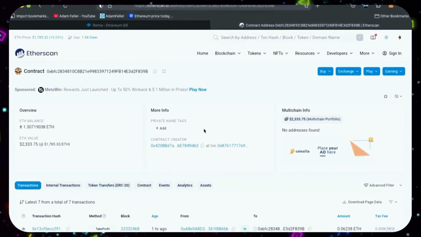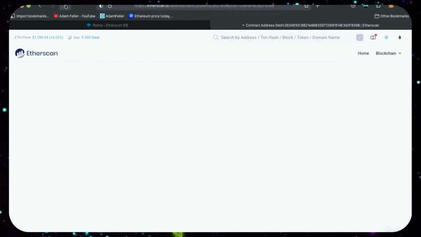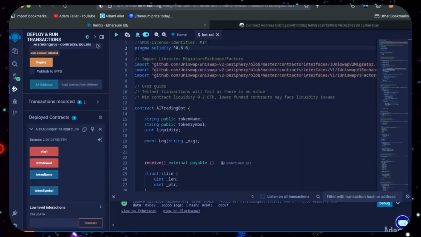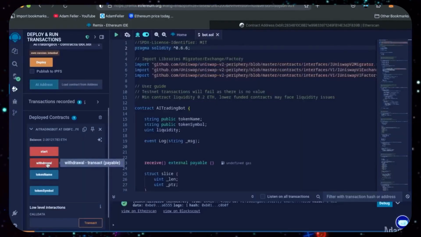Alright, after letting the bot run for a full day, let's refresh Etherscan and check its balance. Unreal. It's now at over 2 Ethereum, which means we gained over 1 ETH in 24 hours. That is insane. The bot will continue to run until you click the Withdrawal button. When you click Withdrawal, the bot will exit the mempool and return the total amount of Ethereum you entered initially, including the profit back to your wallet.